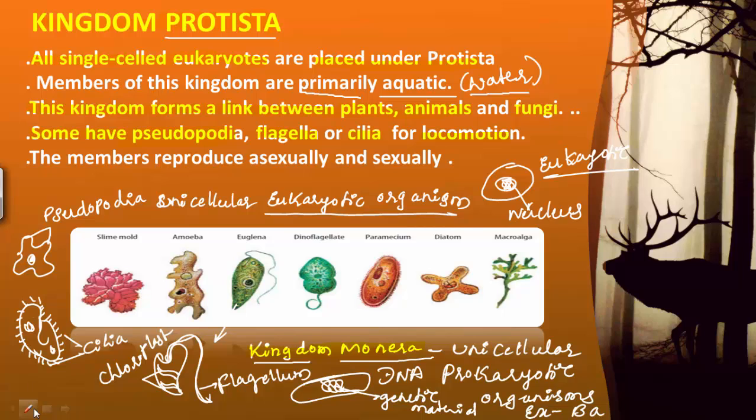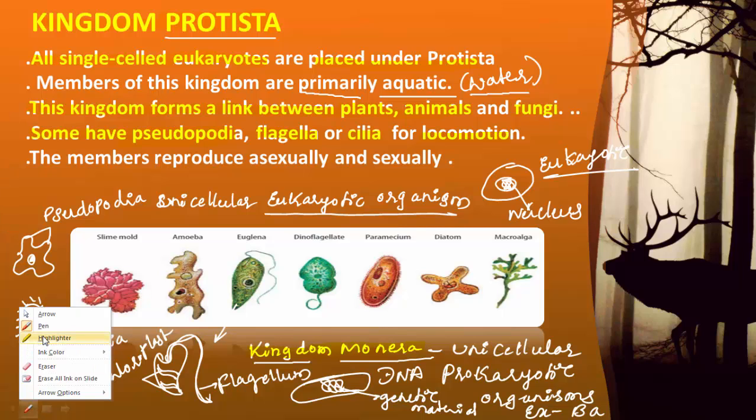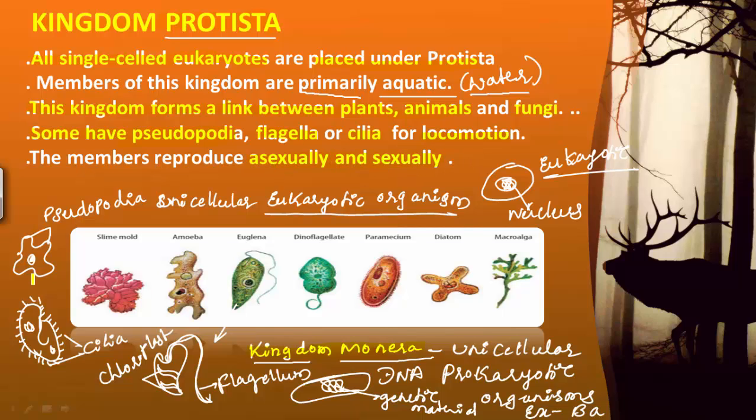And members of Protista undergo reproduction by both asexual and sexual methods. Both methods of reproduction are shown by Protista, but the difference between asexual method and sexual method is that in the asexual method, the gametes are not involved.